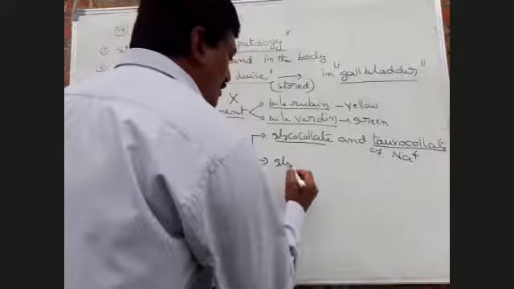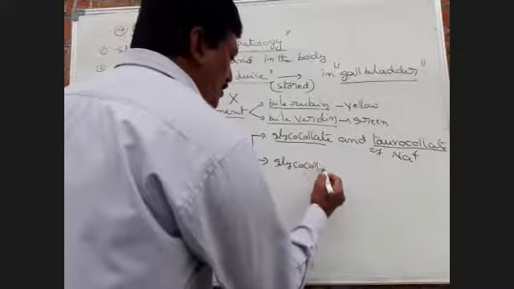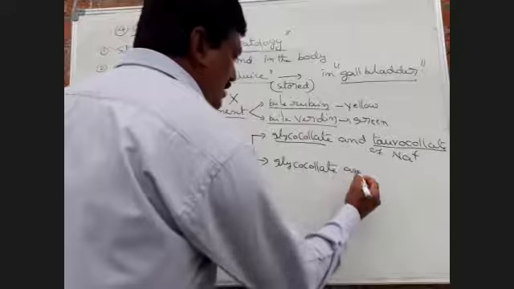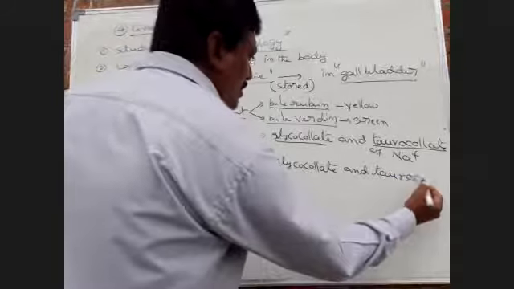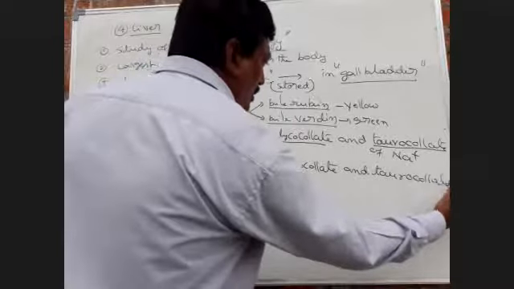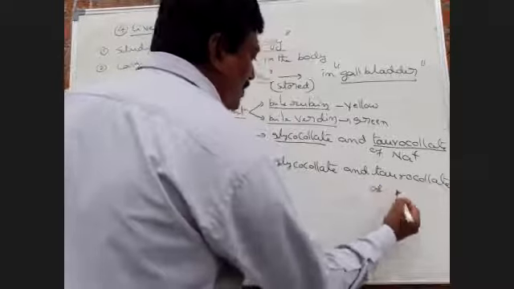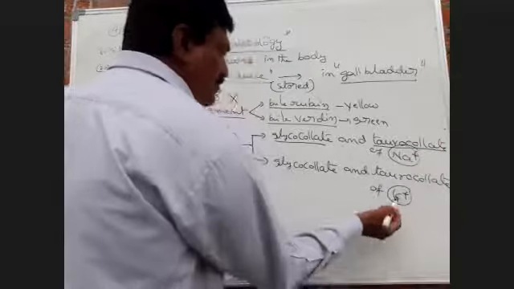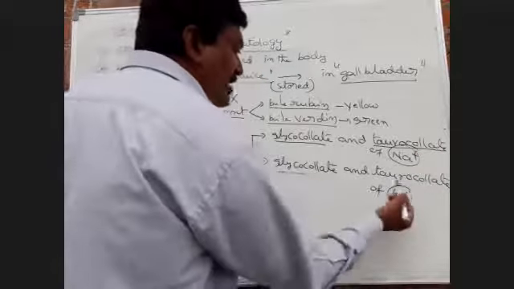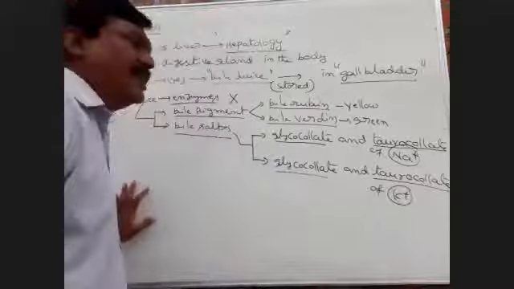Which means potassium glycocholate and potassium taurocholate.